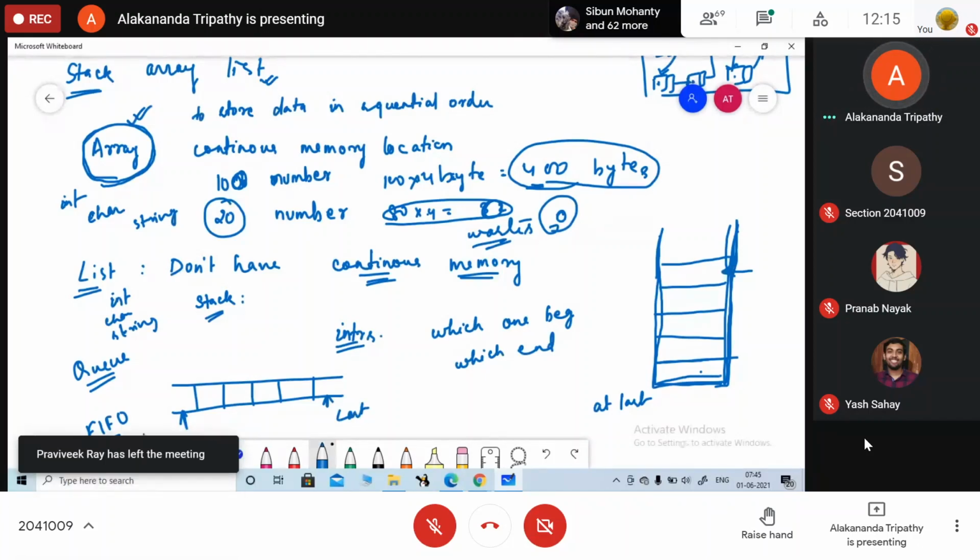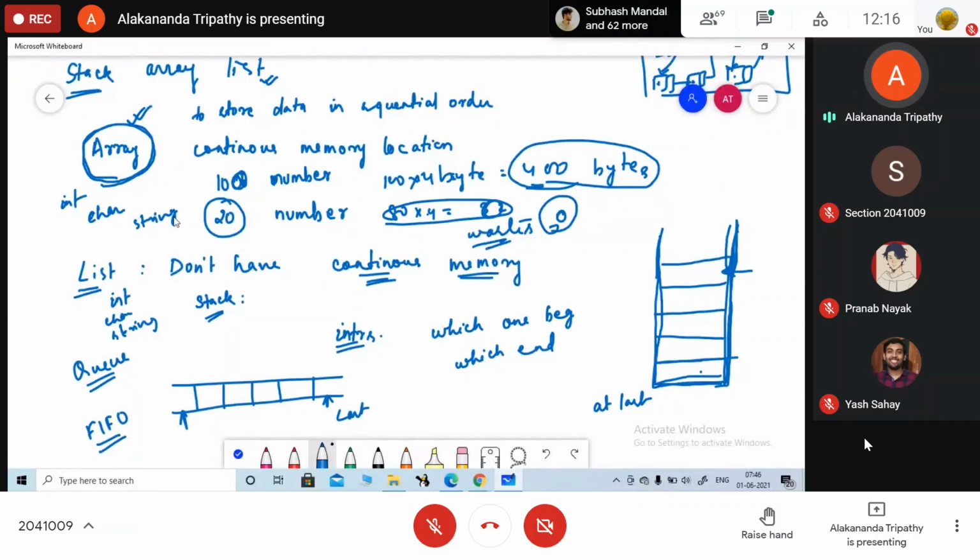Okay, so in this way, now vaccination drives are going on. So you are going to stand in a queue. तो पहले जाके खड़े होने के लिए सब कोशिश करते हो ना. The person who stands first in the queue is going to be vaccinated first, and the person who stands last in the queue is going to be vaccinated last. So these are the different ways how we are going to store our data. ये बहुत सारे तरीके हैं.